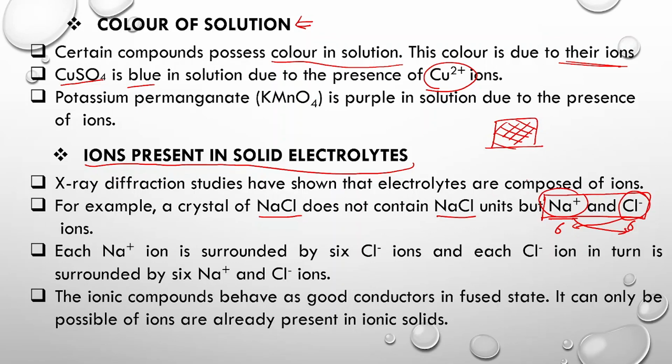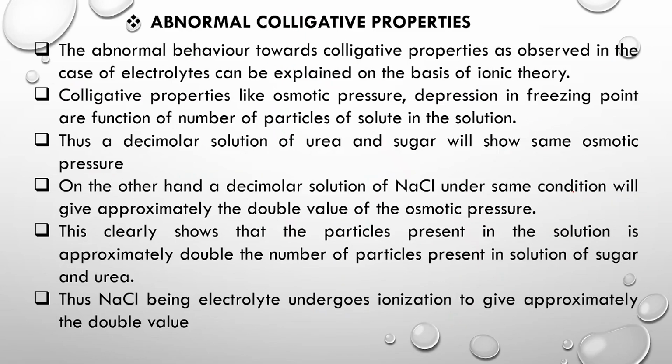This shows that in NaCl or ionic solids, the ions are not present in bonded form, but are present in ionic forms also.